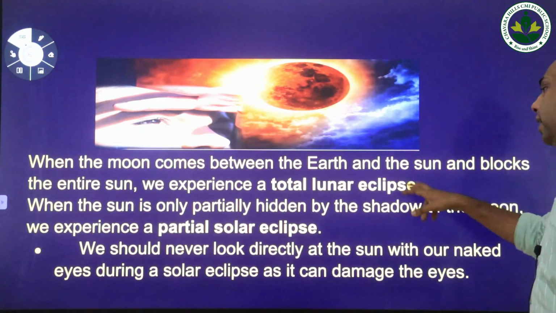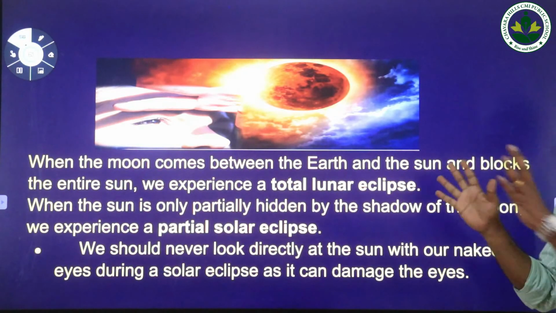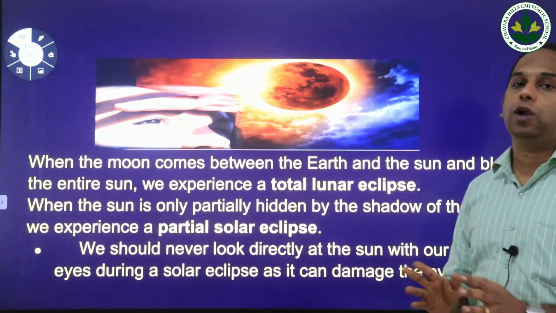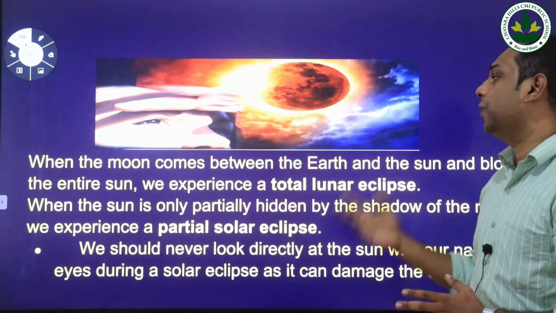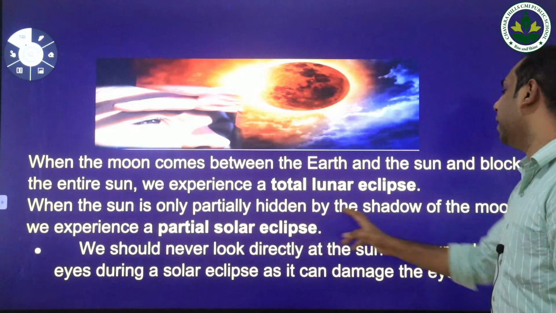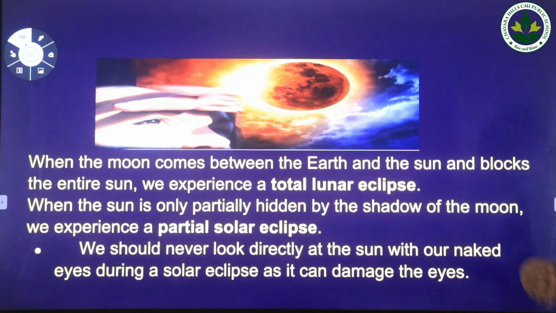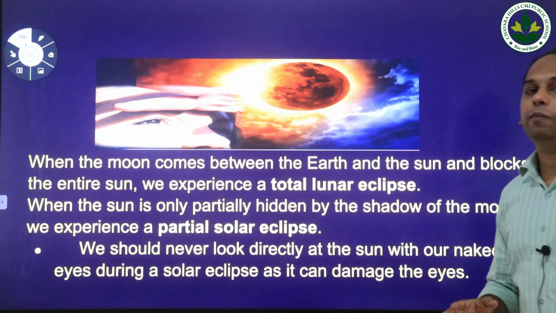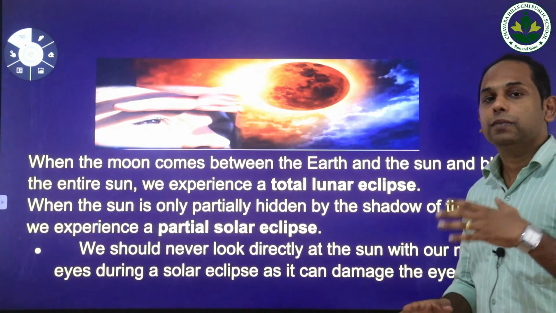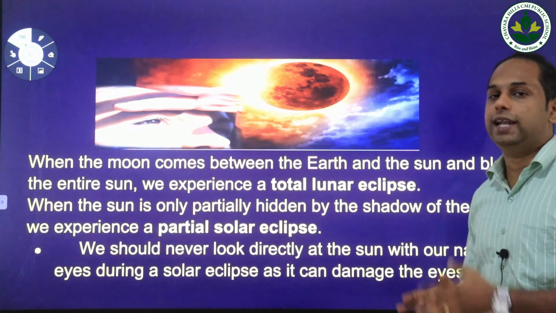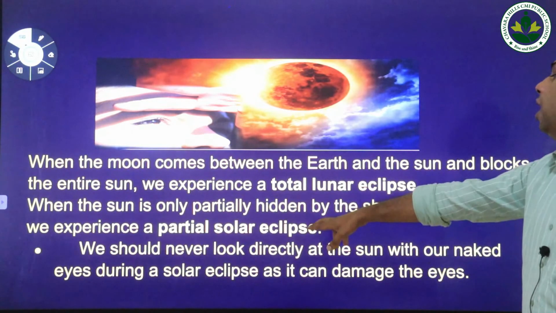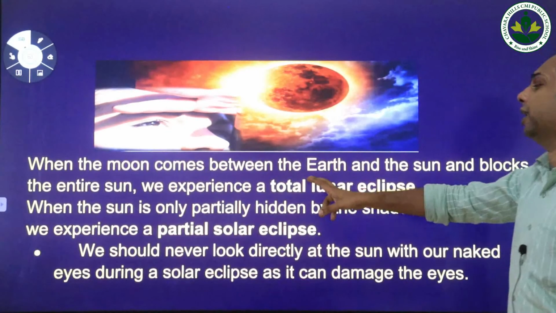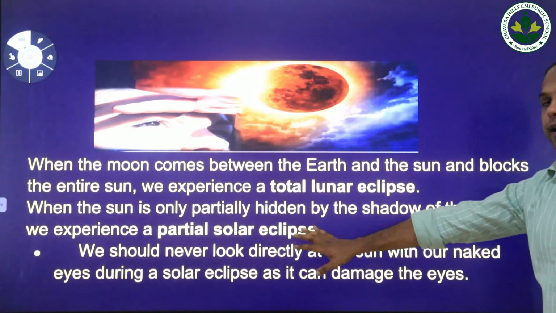Now, when the moon comes between the earth and sun and blocks the entire sun, we experience a total solar eclipse. When the light of the sun is completely blocked by the moon, it's called a total solar eclipse. When the sun is only partially hidden by the shadow of the moon, we experience a partial solar eclipse. This is the difference between the total solar eclipse and the partial solar eclipse.